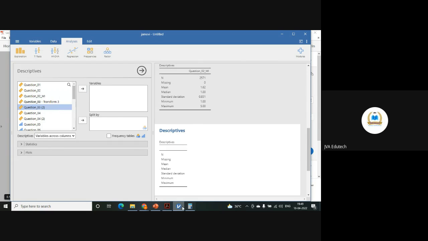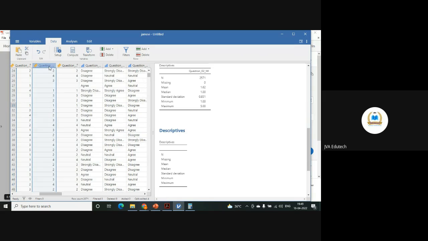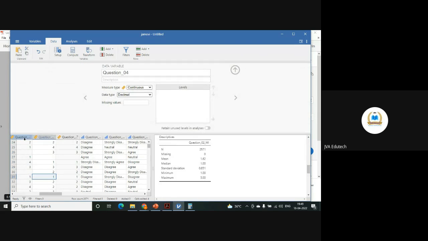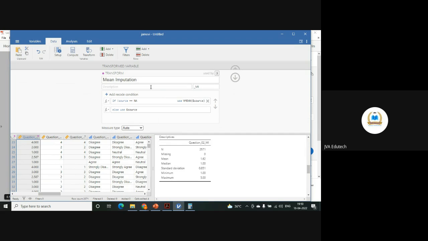We have to rename it here. For question number, this is fourth. For third, 3, 2, let's say mean imputation, here edit, and this MI.